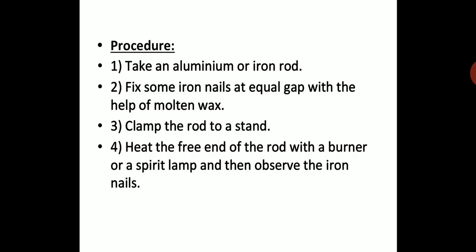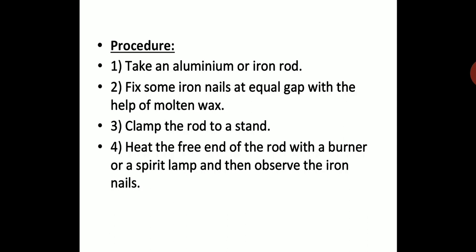Then you have the procedure. Take an aluminum or iron rod. You have to write all this in your journal very neatly. And you know the basic instruction to be followed. Your journal maintenance should be done very neatly, children. Now you have taken the aluminum or iron rod. Then fix some iron nails at equal gaps with the help of molten wax. Clamp the rod to a stand. Heat the free end of the rod with a burner or a spirit lamp.